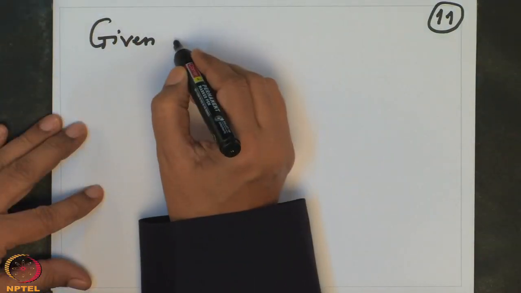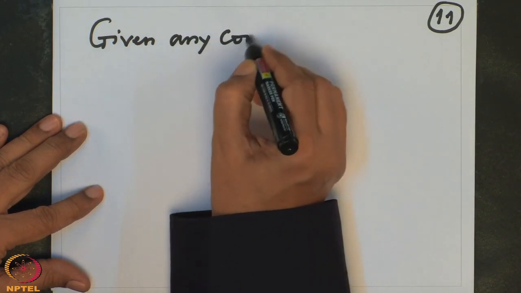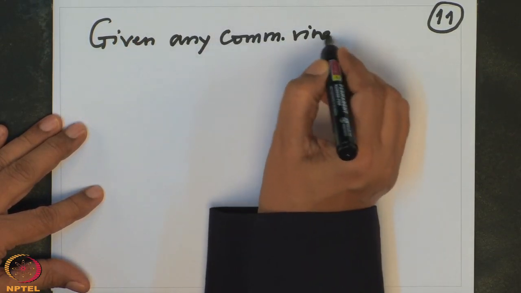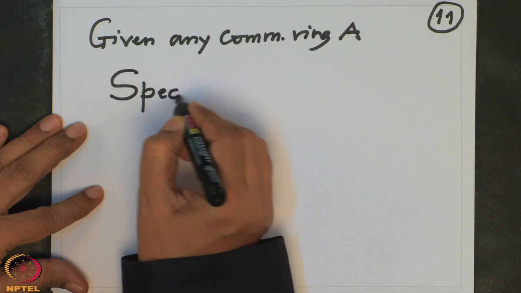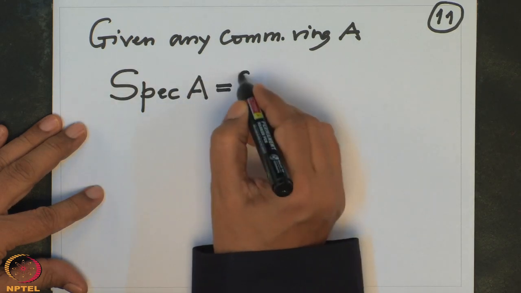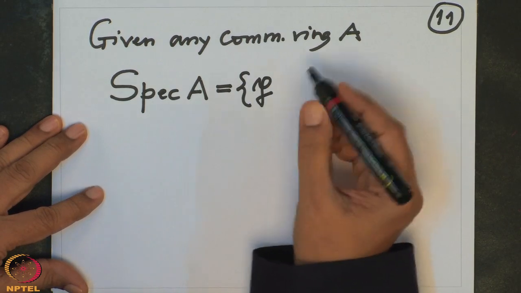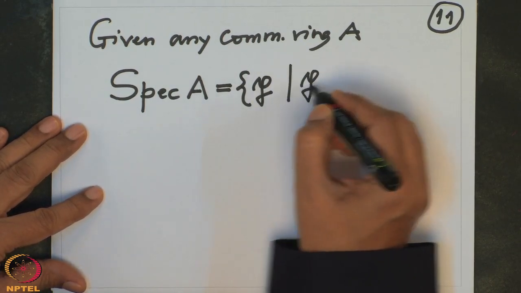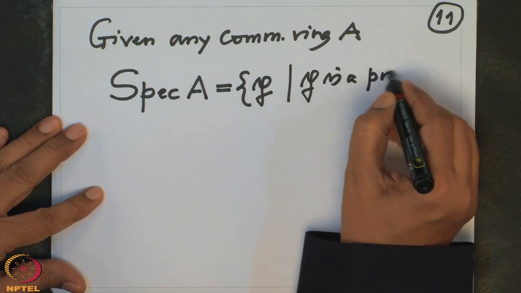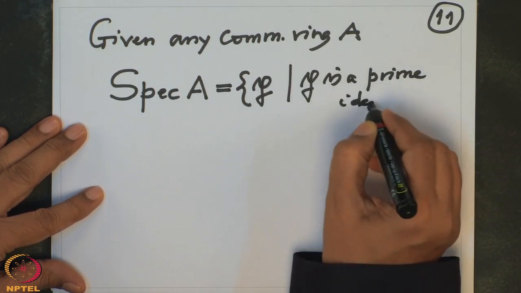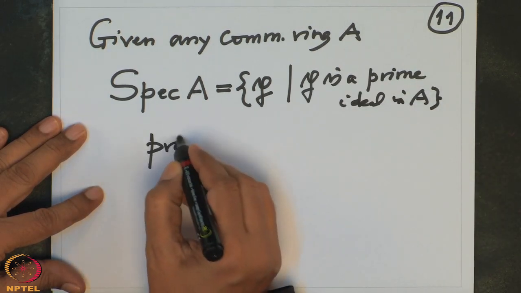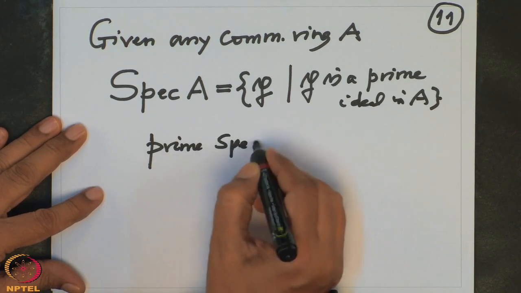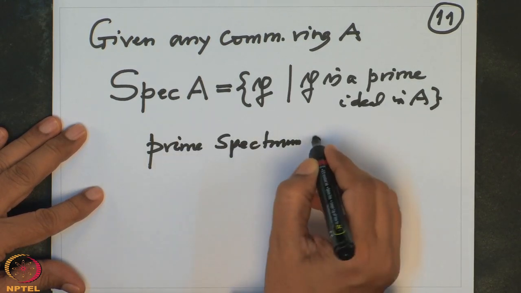Given any commutative ring A, the set of prime ideals I am denoting by Spec A. This is the set of all Gothic P such that P is a prime ideal in A. This set is called the prime spectrum of A.